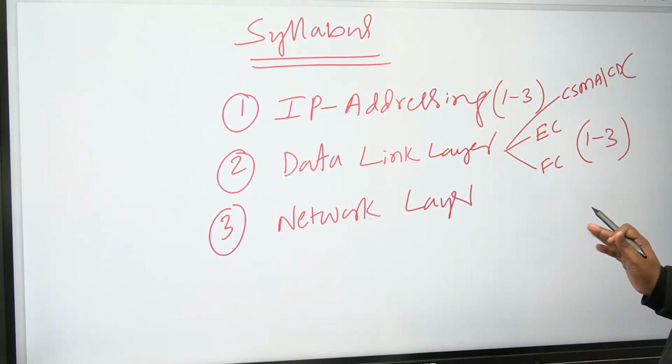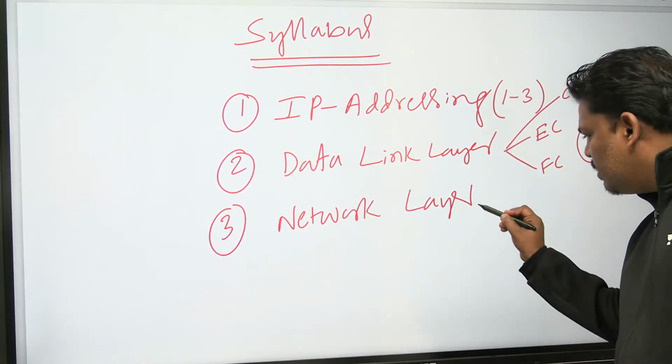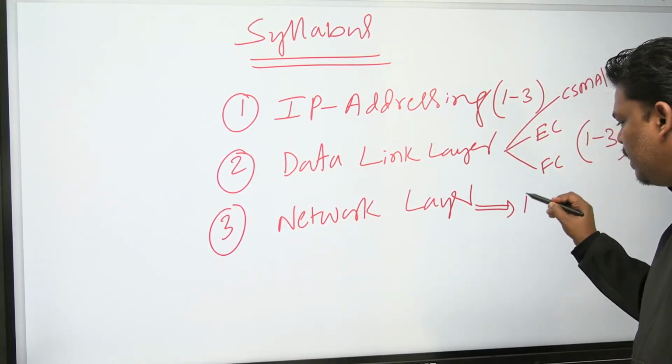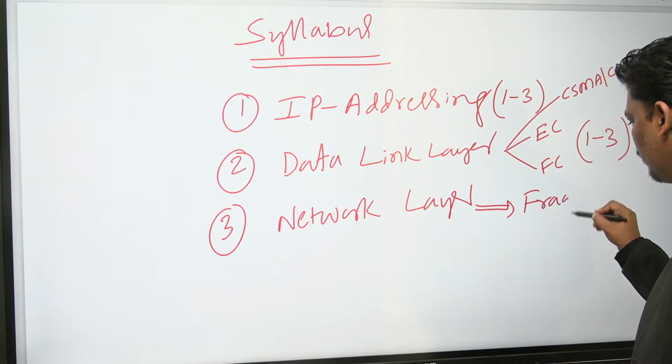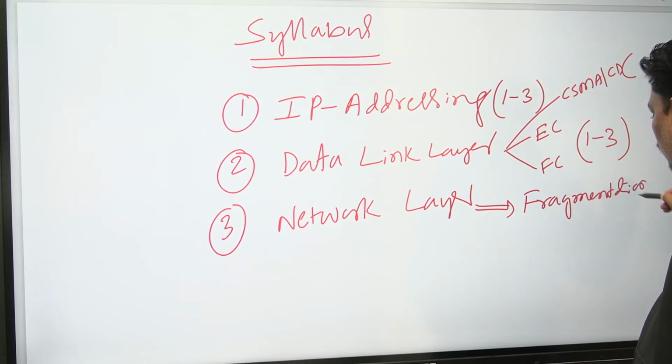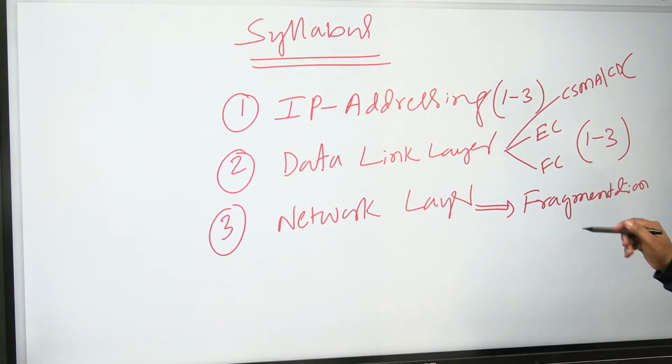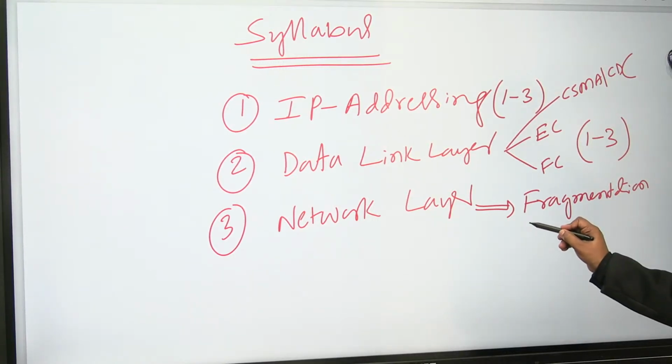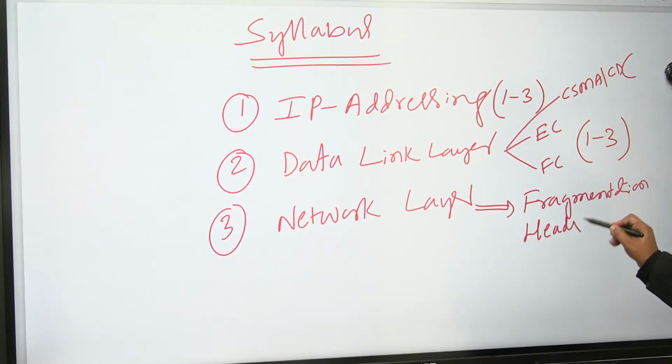It is very important, right? In the network layer, the major important thing is fragmentation. That is the more important thing. And one more thing is header format. Header format is very important.